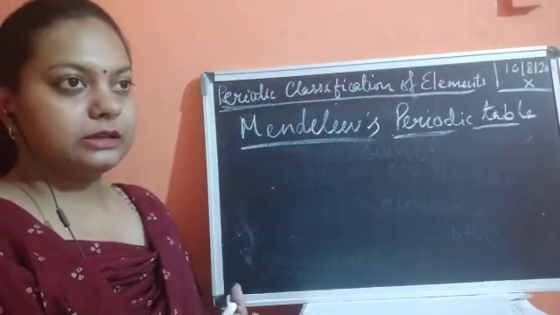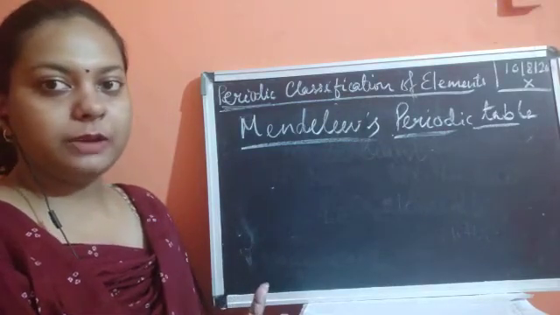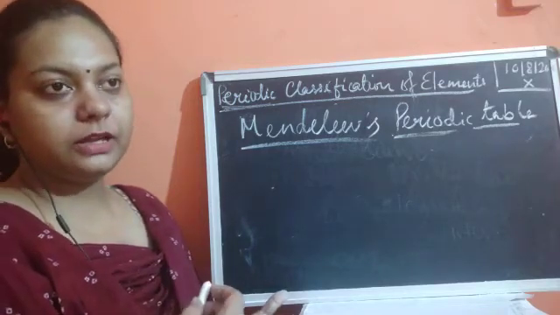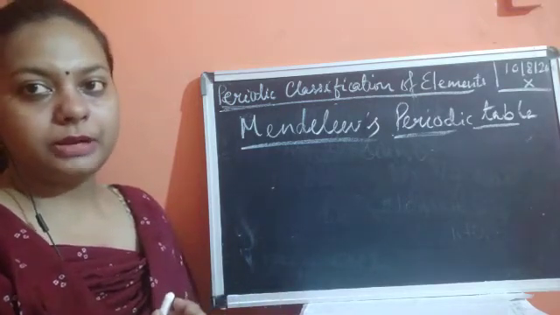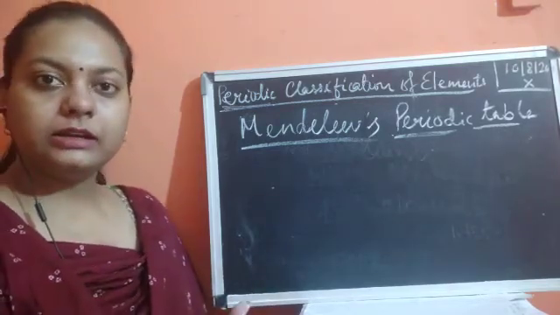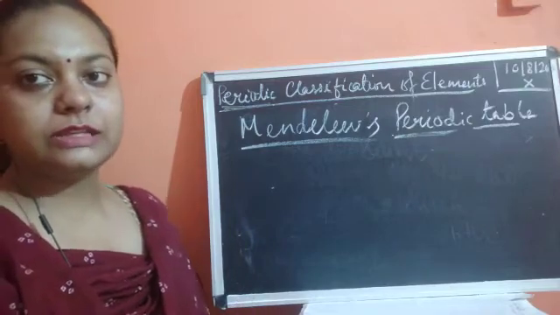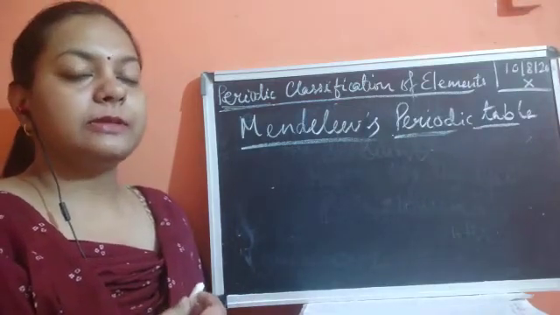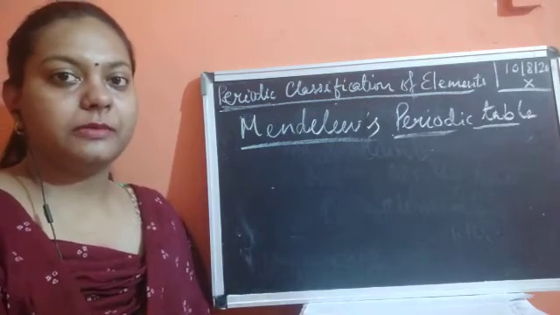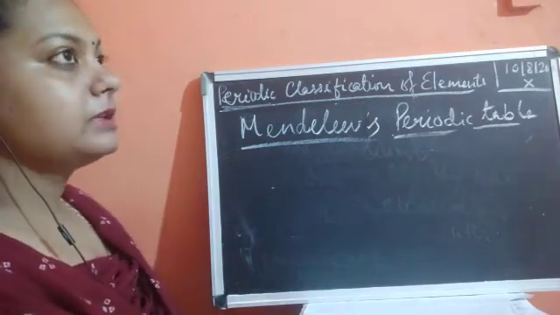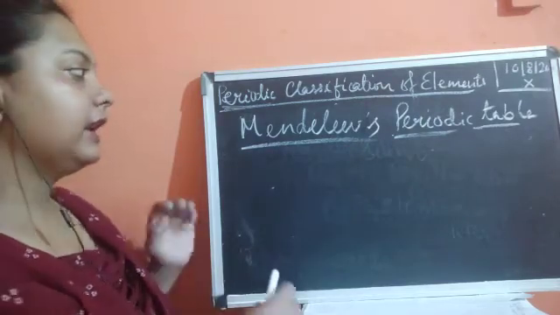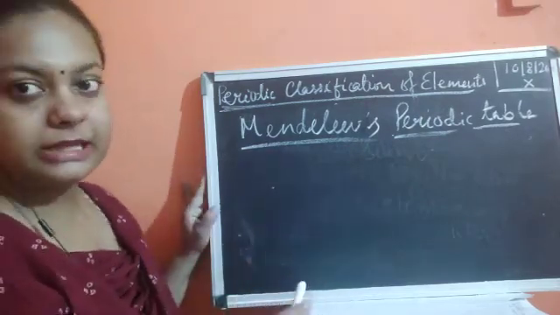The very first connection was brought by the scientist Dobereiner, who found that a group of three elements has similar properties; they are somehow interrelated. That gave a basis. After that, Newland became the next scientist to establish a pattern, again based on atomic masses: if the elements are arranged in increasing order of atomic mass, the first and the eighth element's properties match.